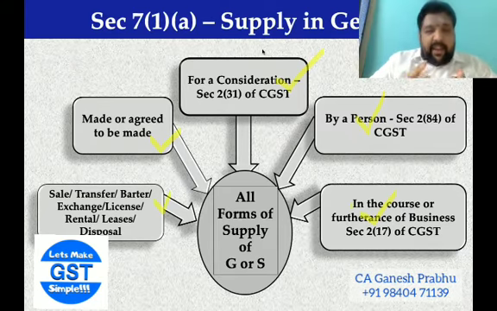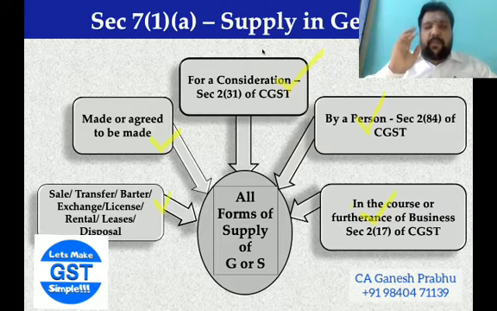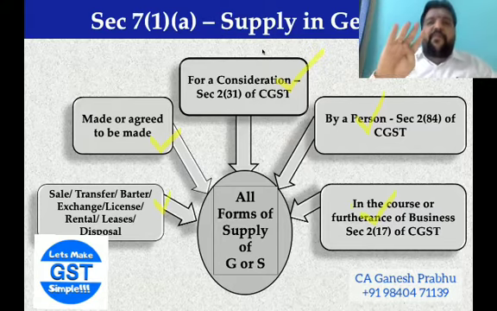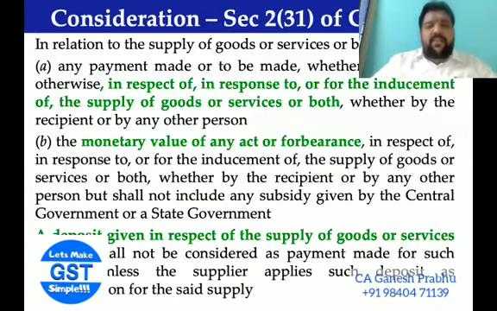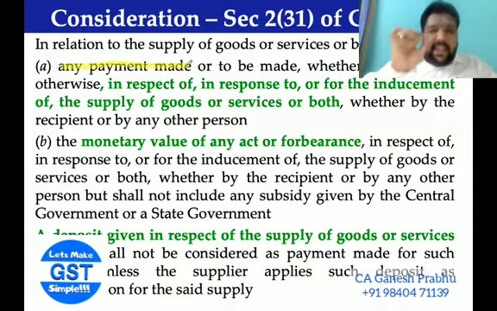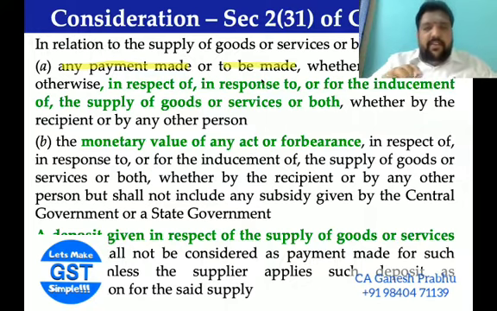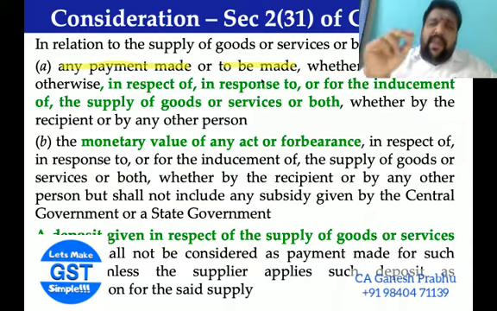Coming back here, in case of the term supply, there is going to be a form of supply made or agreed to be made by a person for a consideration. Now, having said consideration, we have defined the term in section 2(31), which discusses consideration. Consideration, in relation to any supply of goods or services, is any payment made or to be made. I'm sure a lot of you would be conversant with the words money paid or payable.